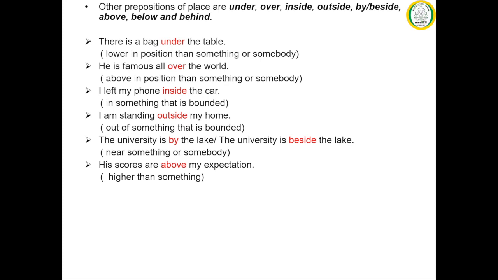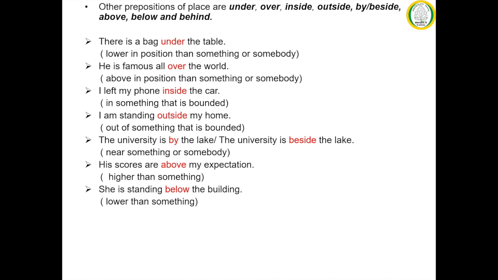His scores are above my expectation. Here the preposition above indicates something that is higher in position or in value than something. So here the sentence refers that his scores are higher than my expectations. She is standing below the building.